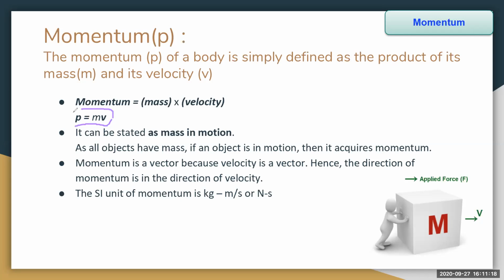It can be stated as mass in motion. Any moving body will have velocity. As all objects have mass, if an object is in motion, then it acquires momentum.